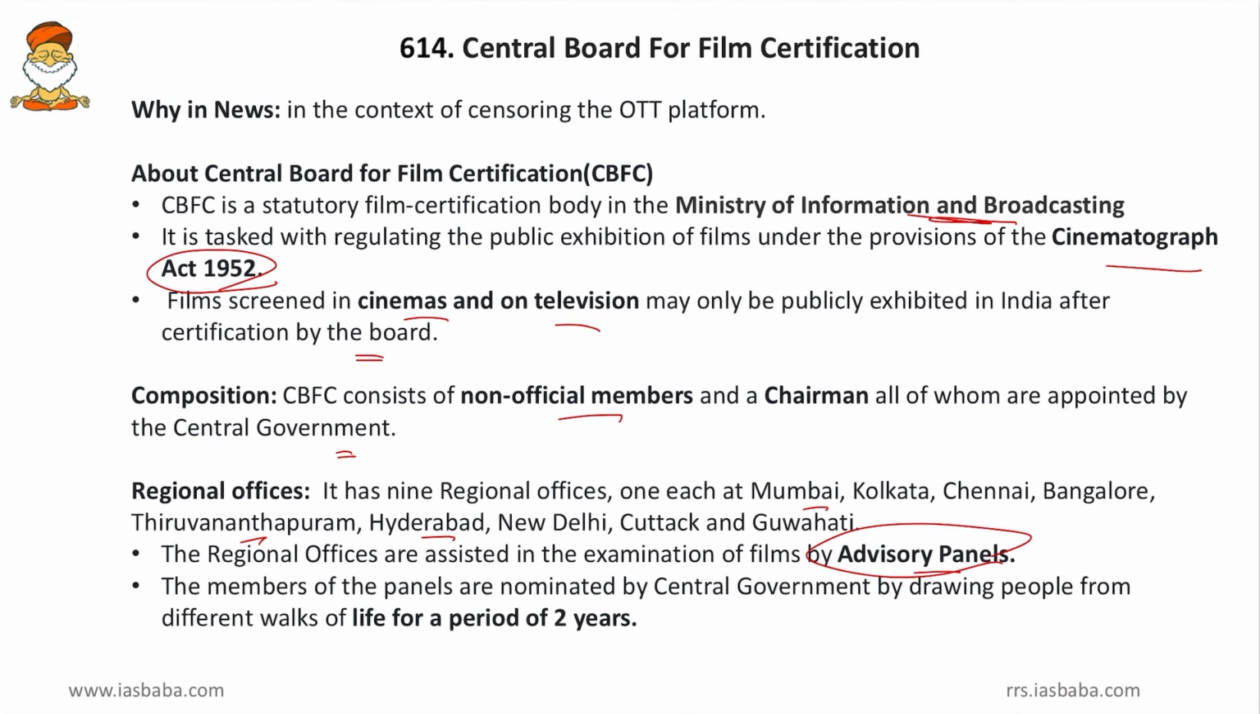So lastly, friends, this period of 2 years is fixed, but the qualification and whom to select are not provided, or might be they are provided in the cinematographic rules. So those rules are not important for UPSC aspirants. So this is all about the Central Board for Film Certification.